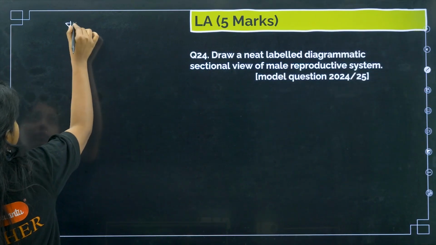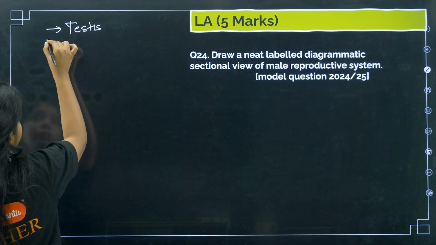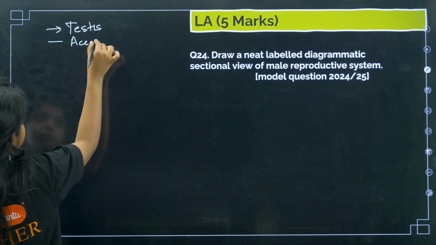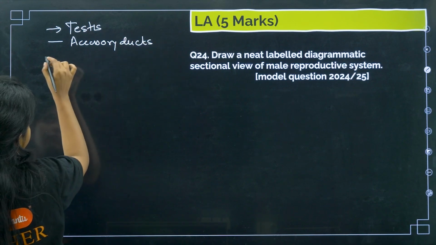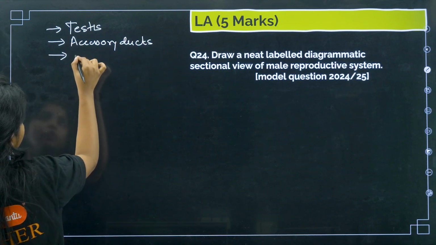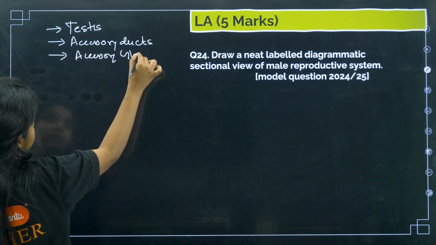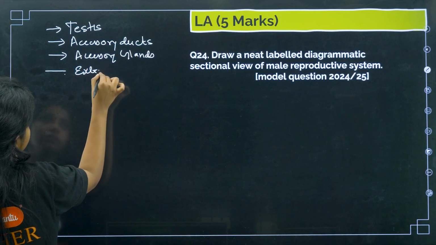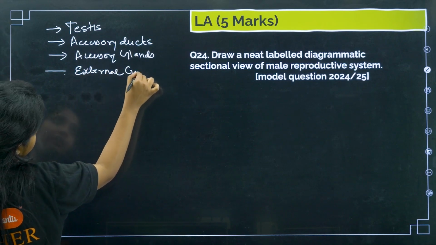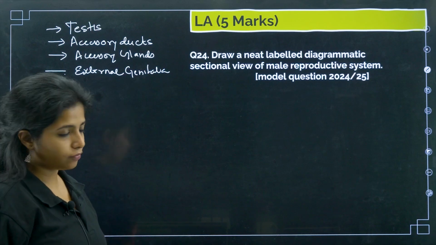You need testis, which will release the gametes, right? And you need accessory ducts, which will carry the sperm. Then you need accessory glands, which will provide their secretion. Then you need external genitalia, that is the penis. Okay, so we are going to make all of that over here.